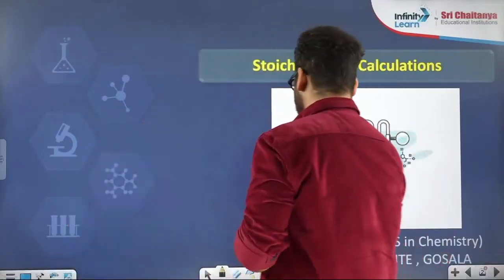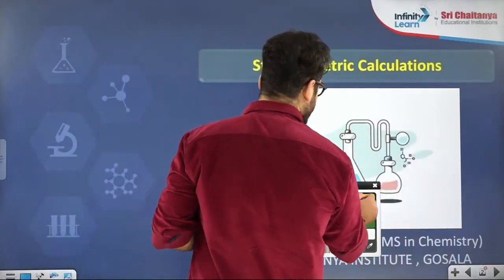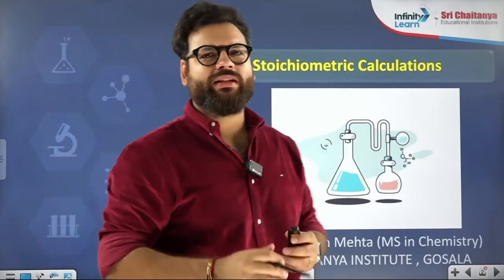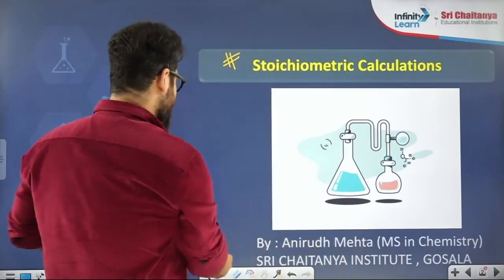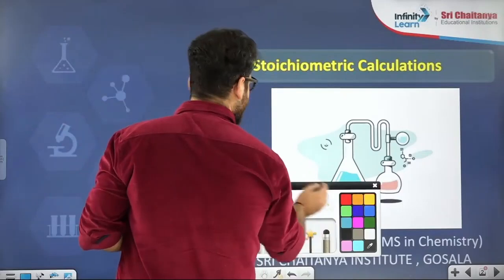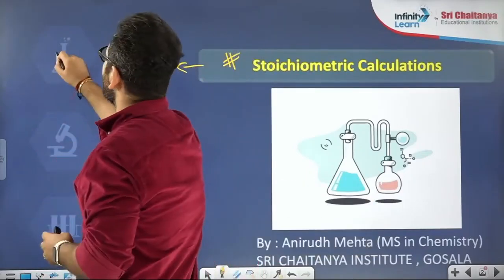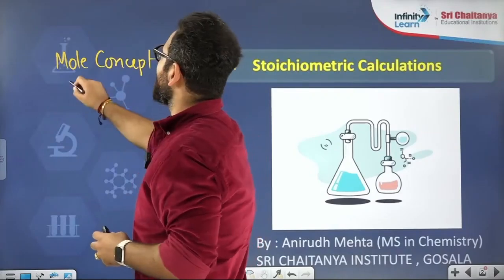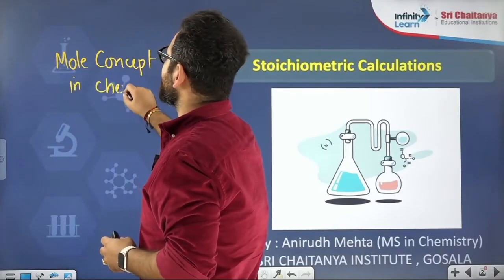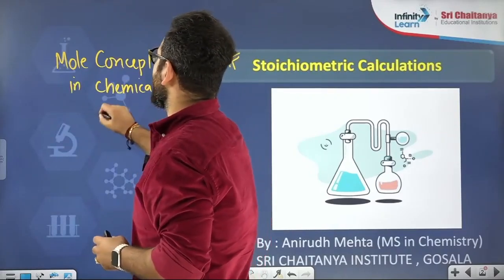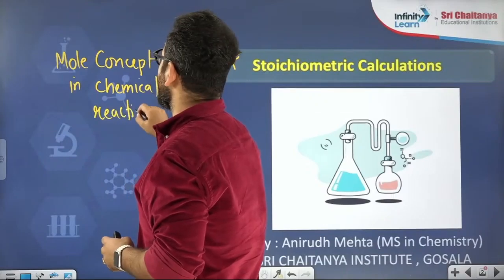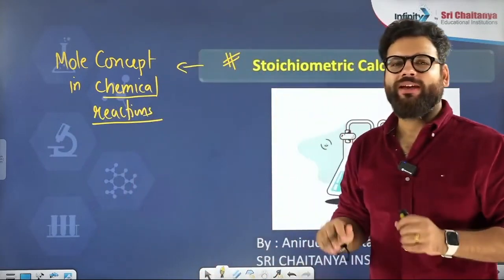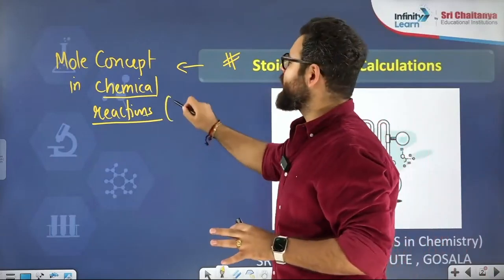So today we are going to talk about stoichiometric calculation. Stoichiometric calculations means nothing but using mole concept in chemical reactions. We will see how. Everything that we will do today will be unitary method.